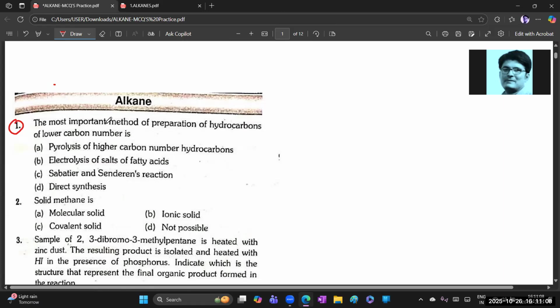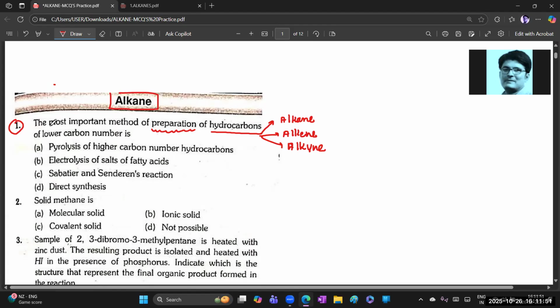Okay, chalo guys. So what is the first question? The most important method to prepare hydrocarbons. Actually, we are learning about alkanes, but in this question he is asking about the preparation of hydrocarbons. So maybe alkane or alkene or alkyne, the chances are there that he is asking.